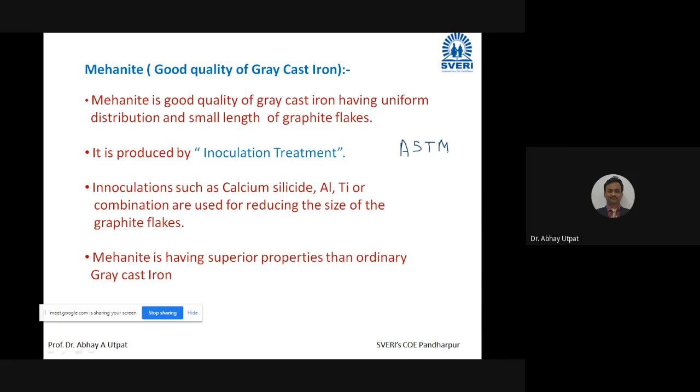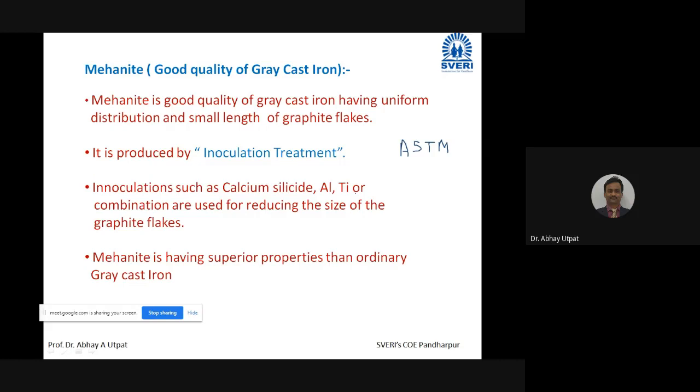Why this change happens? There is no up or down of the percentage of carbon. Percentage of carbon remains same. Silicon remains same. Only the process of formation of flakes becomes easier and good quality because of presence of this. These names you must remember. All these names you have to remember. Calcium silicide, aluminum, titanium, or combination. And it will give good quality.